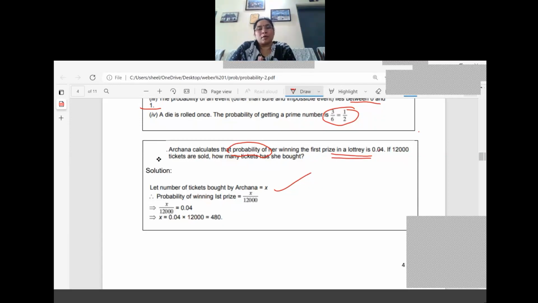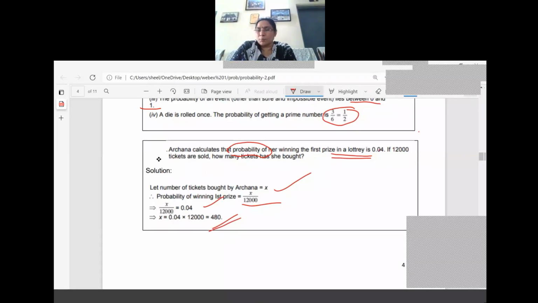For the probability of winning the first prize, how will we write it? Favorable outcomes divided by the total number of tickets. What is the favorable outcome? That is the number of tickets she bought, but we don't know that, so we assumed it is X. So it is equal to X by 12,000. Now we have written it in the form of the probability formula, X by 12,000, and it is equal to, because the value is already given, X by 12,000 equal to 0.04. Now we can calculate the X value by cross multiplication. After solving, what answer are you getting there? It is equal to 480.